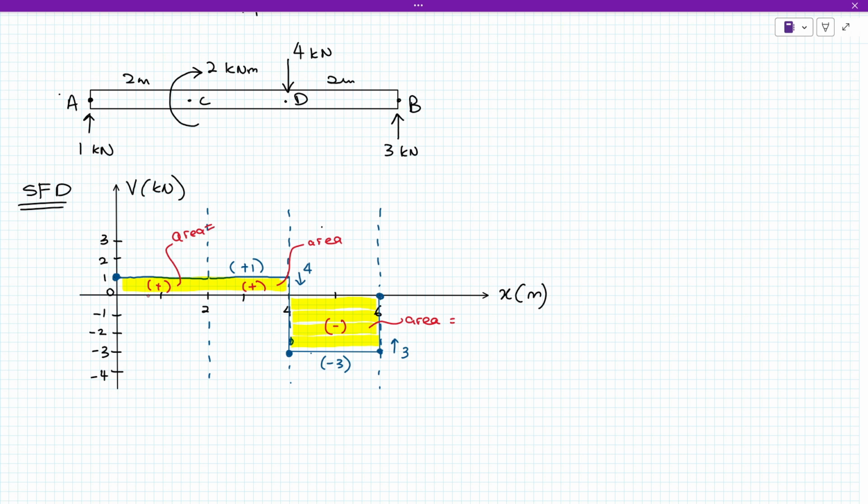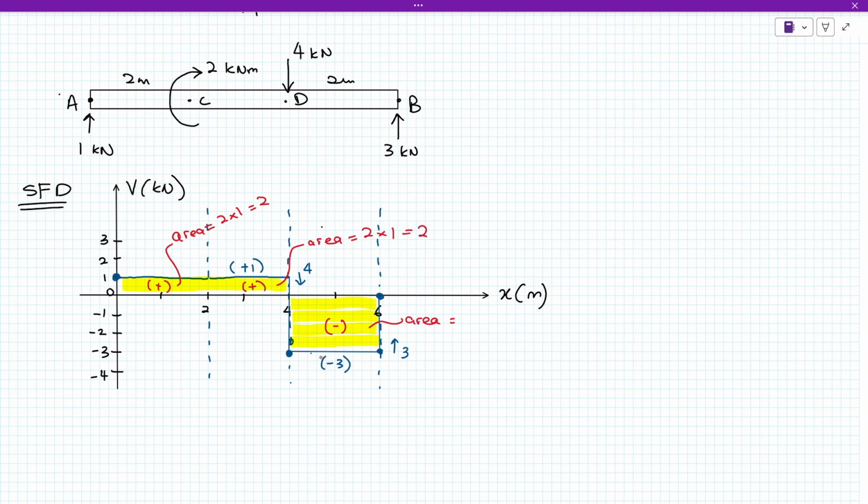Okay, or area for the first one is lebar kali tinggi dia lah. So in this case kita ada 2 kali 1 sahaja. So 2 times 1 is 2, and this one also 2 times 1. Lebar 2, tinggi dia 1, 2 lah.